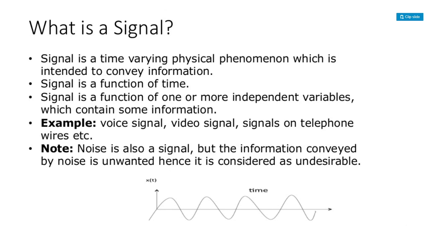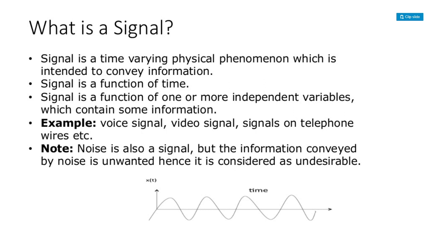This is the last class I'm going to cover in the first unit. In this class, I'm going to revise a few fundamental things about signals and systems, and I'm going to cover one of the important classifications of signals. We know that a signal is a physical phenomenon that can depend on one or more independent variables and is used to convey information.